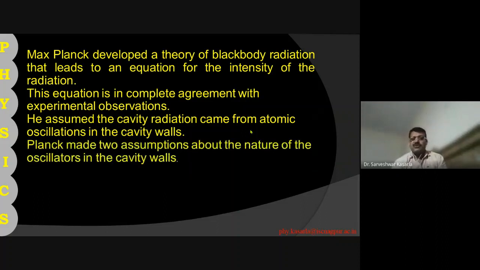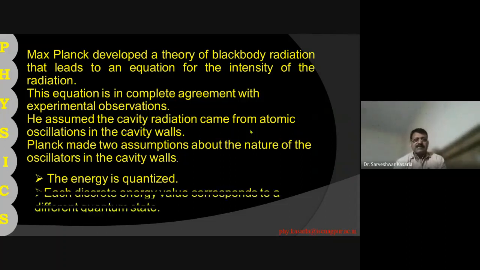Planck made two assumptions about the nature of oscillations in the cavity walls. The first is that the energy is quantized, as I said earlier, and the second is that each discrete energy value corresponds to a different quantum state. So every energy state is different.